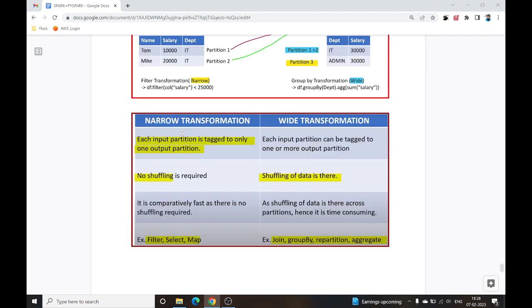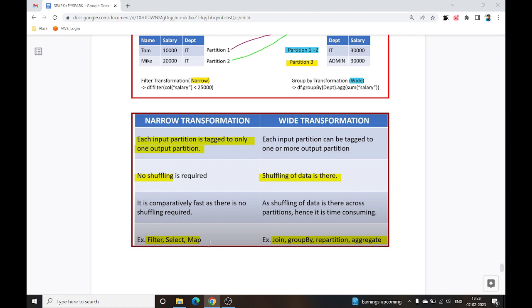What is the difference between narrow transformation and wide transformation? In narrow transformation, each input partition will tag to only one output partition. But in case of wide transformation, there might be scenarios where multiple partitions will shuffle to form a single output partition. No shuffling is required in narrow, but shuffling of data might happen in wide. Narrow is comparatively fast as there is no shuffling required. So narrow transformation will be a little bit faster than wide transformation, as shuffling of data across partitions is time consuming.